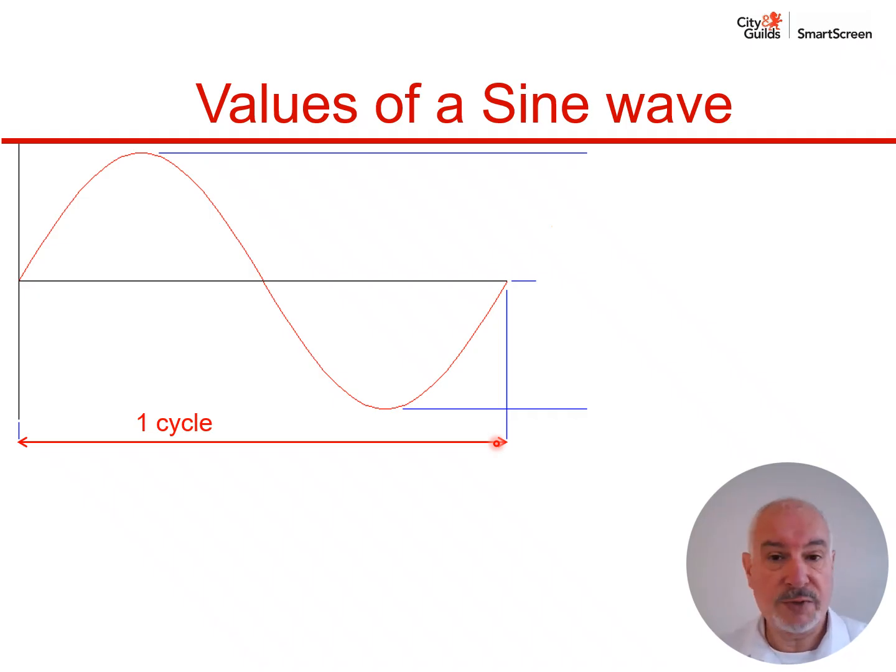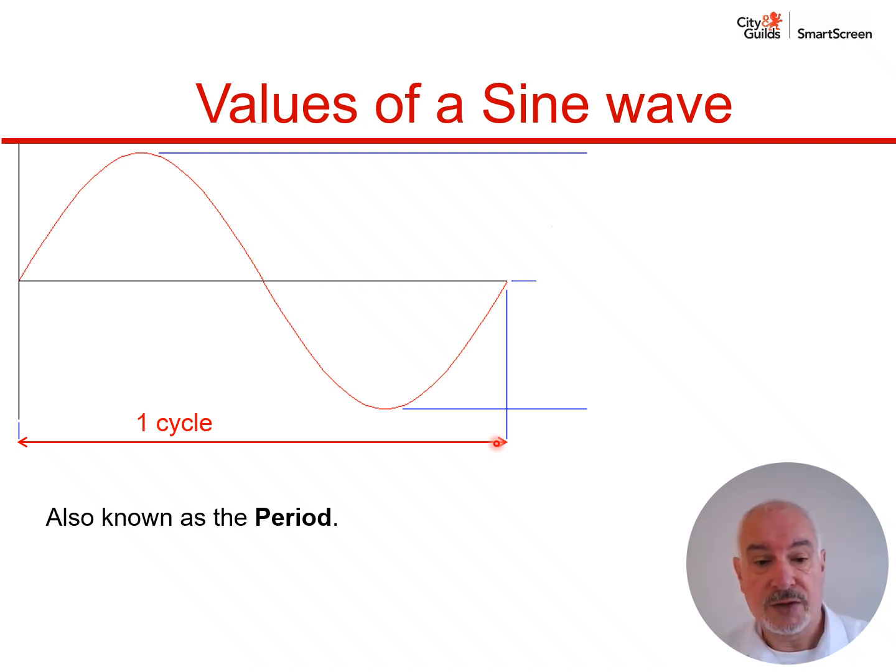However, as with so many things, as you're discovering, there's more than one name for the same thing. So this is also known as the period. And the reason for the two names is, well, one cycle describes a cycle around the rotation, so one complete circle, and the word period is simply a description of the time period it takes for that cycle to be completed. So we have these two names. It's either one cycle or one period.